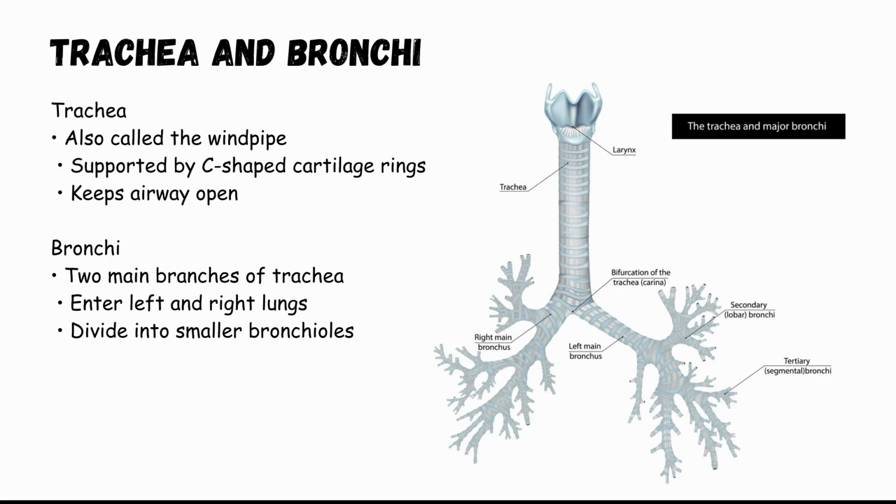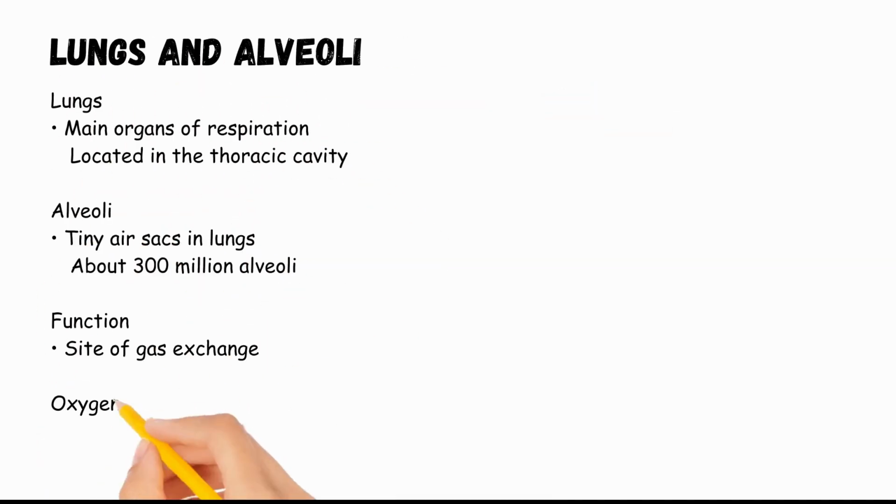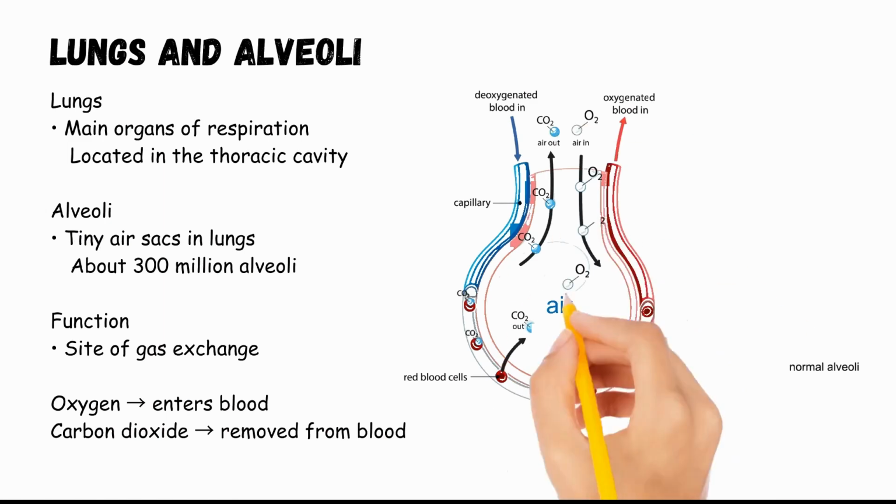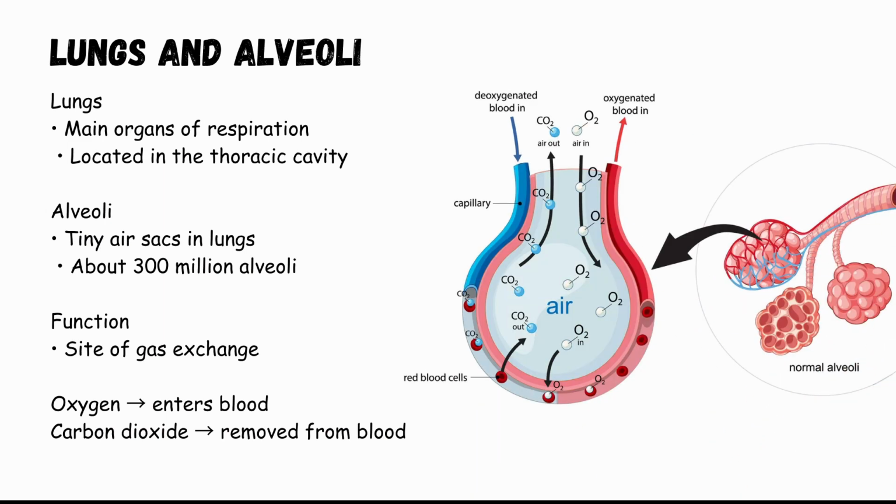The inner lining of the trachea contains cilia and mucus, which help trap and remove dust particles and microorganisms. At the lower end, the trachea divides into two branches called the bronchi. One bronchus enters the left lung, and the other enters the right lung. Inside the lungs, the bronchi divide into smaller tubes called bronchioles, forming a branching network known as the bronchial tree.